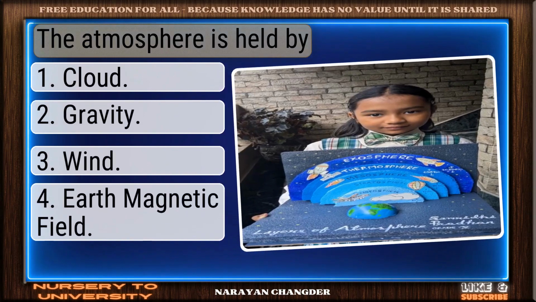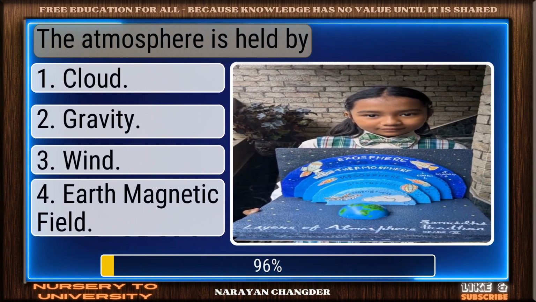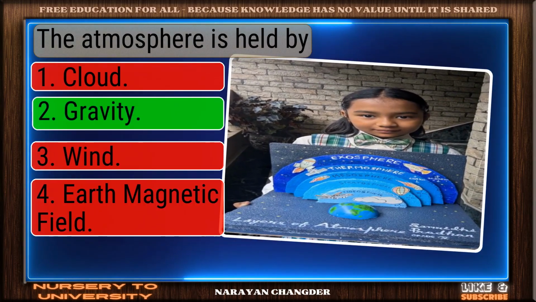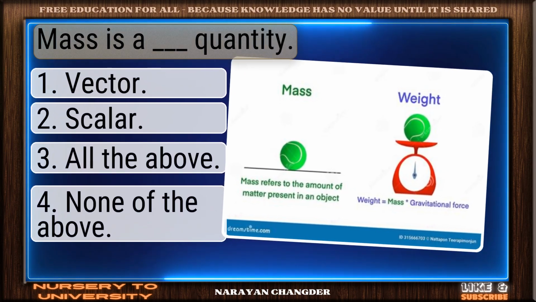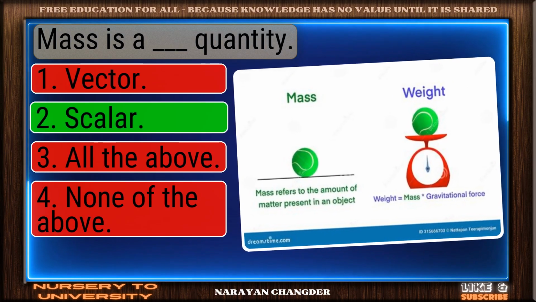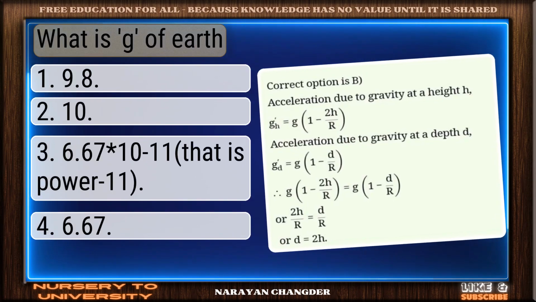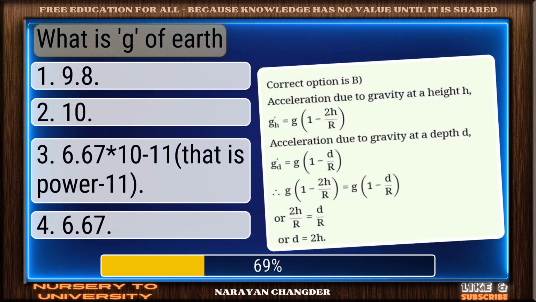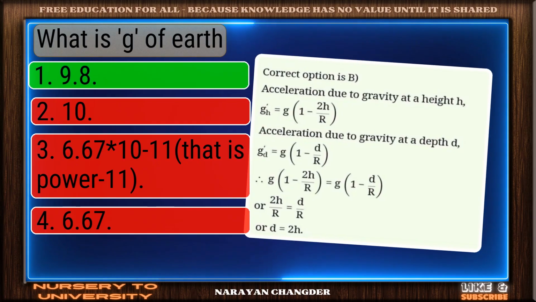Question number 99. The atmosphere is held by. On track. Gravity is the correct answer. Question number 100. Mass is a dash quantity. Correct. Scalar is the right answer. Question number 101. What is the value of g on Earth? Strong choice. 9.8 is the right answer.